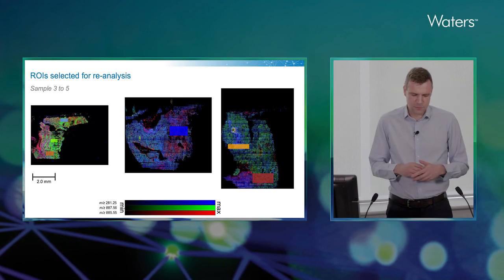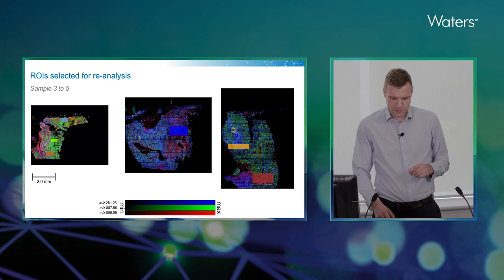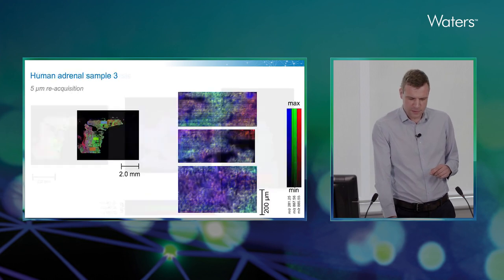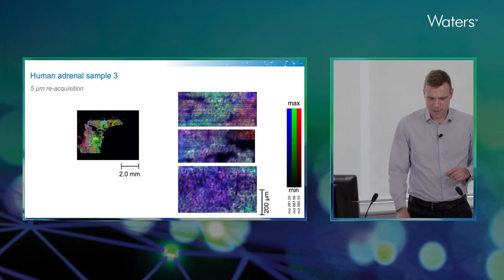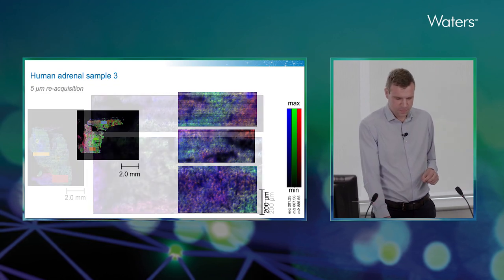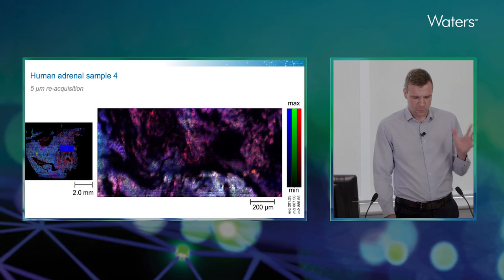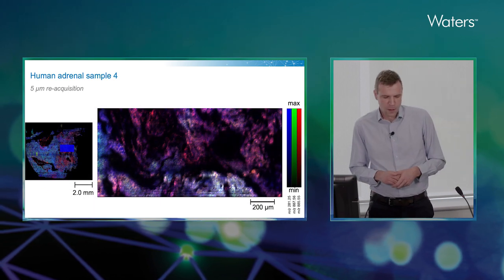So we selected samples 3 to 5, and we drew a series of regions across these. This is sample 3. And these are the results of the 5 micron rescans of those selected areas. And then this is sample 5. And then the one I thought was prettiest was actually sample 4.